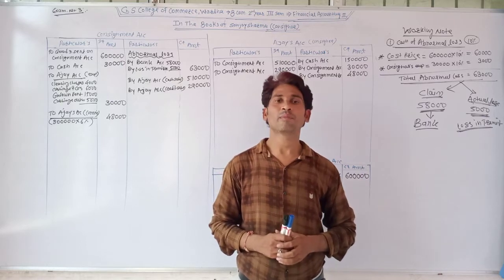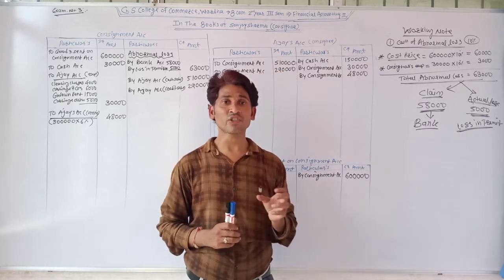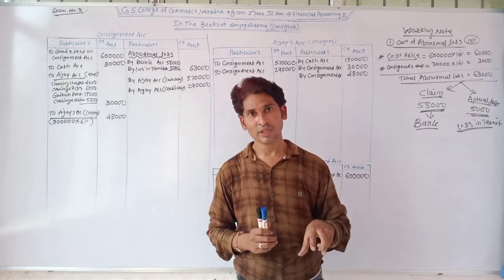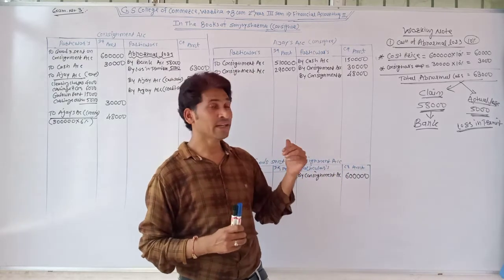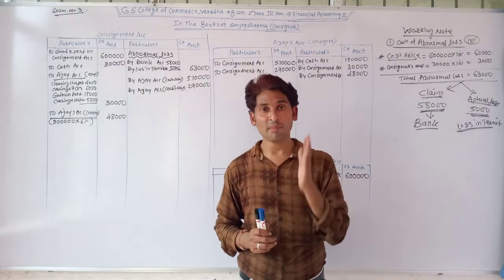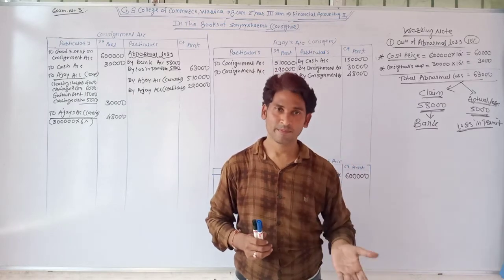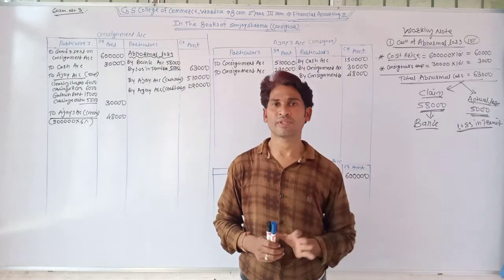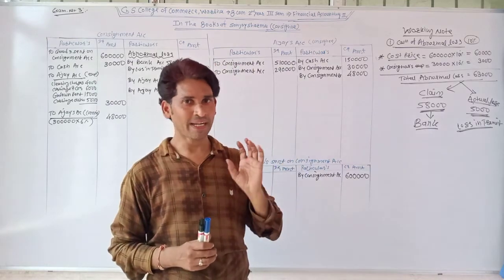He became insolvent, and Ajay can recover just 20% of the amount. It means they have bad debts.